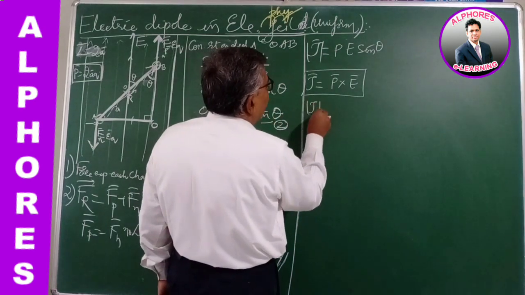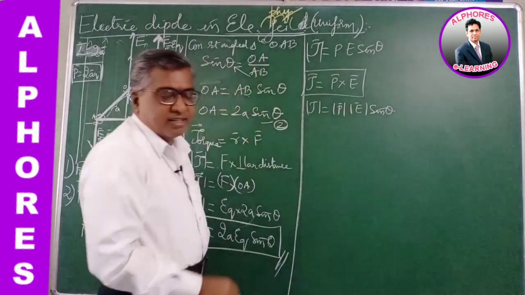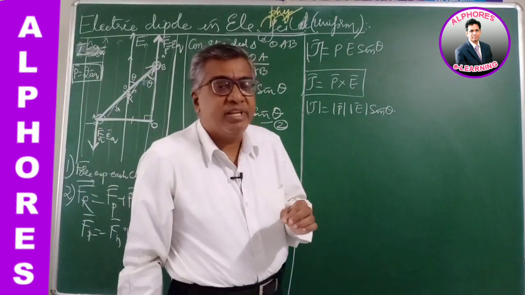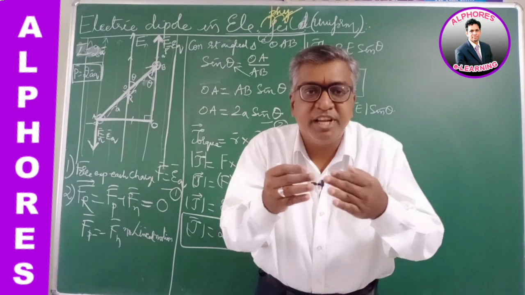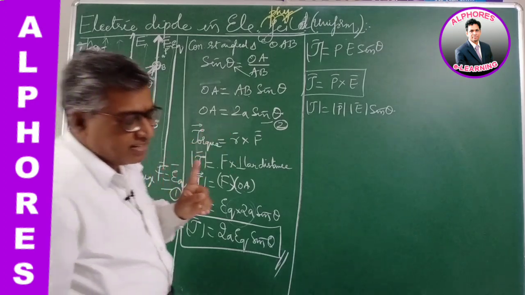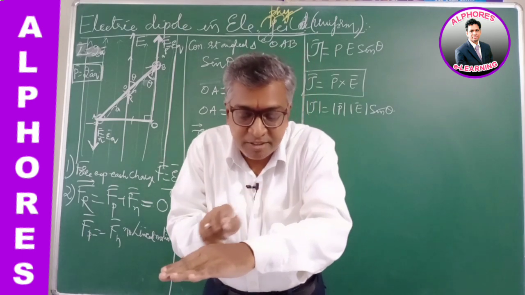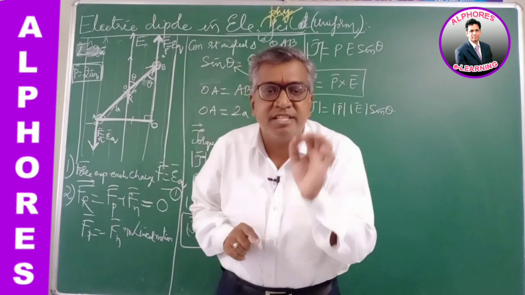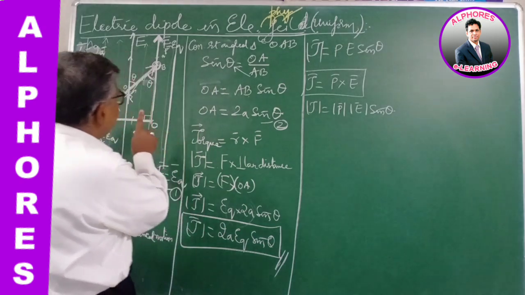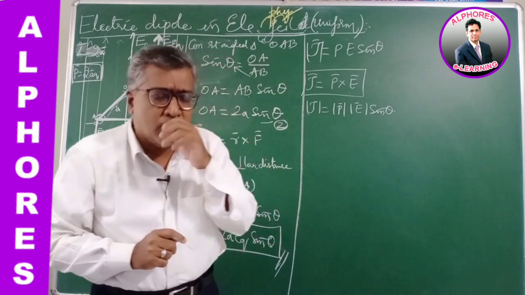Magnitude of the torque is mod P mod E sine of the angle between the dipole moment vector and the electric field vector. So from this derivation what we understand is, whenever a dipole is placed in a uniform electric field, either of the charges experience two equal and opposite forces, such that the net resultant force is 0.